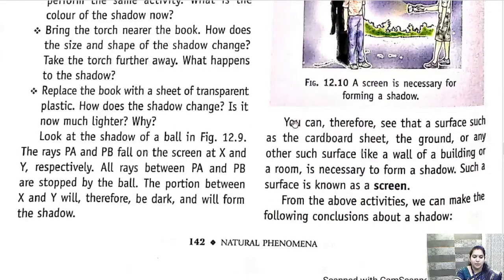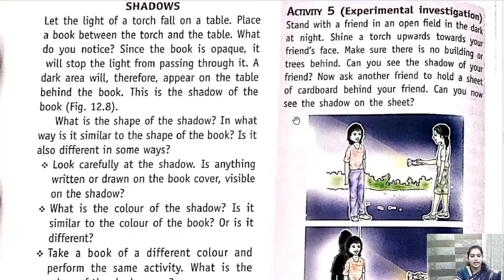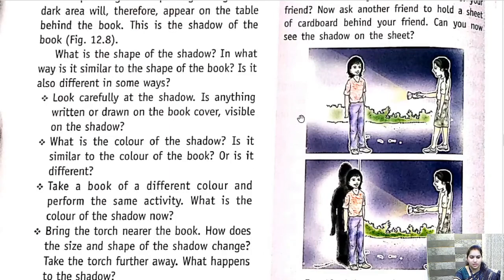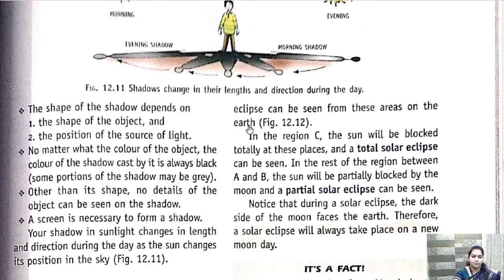That is page number 142. So we'll see the characteristics of shadows first. See page number 143. Let's see the characteristics of shadows.